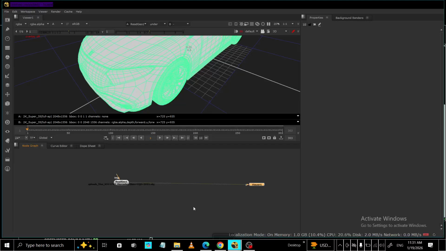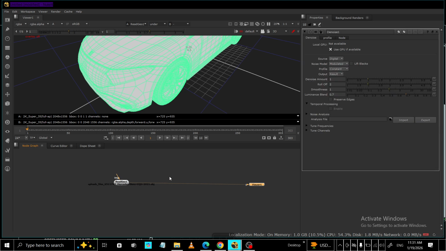In today's video, I'm going to teach you denoising footage in Nuke using the Denoise node. We'll start by adding the tool itself. With your node graph active, press Tab and type Denoise. Select the Denoise node from the list. This creates a dedicated node that's designed to reduce sensor grain or compression noise while doing its best to keep important edges and textures intact.